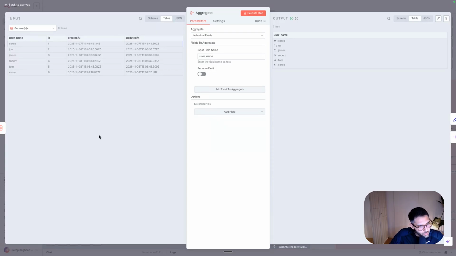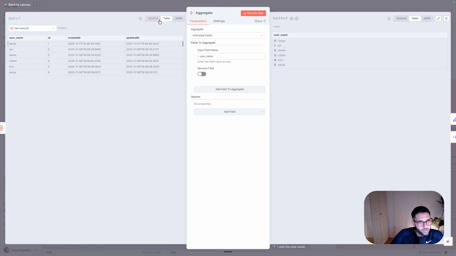So we just want to extract this column and put the names in a list, for example, separated by commas. Let's say I want to have syrup, comma, John, comma, James. So basically all the names in one go for the AI to maybe do something with them. Like maybe you want to write a list of all the different invites, and you would get something like this, right? So you want to have one list of all the different names. And this is what this aggregate does.